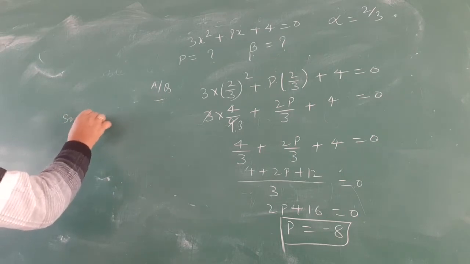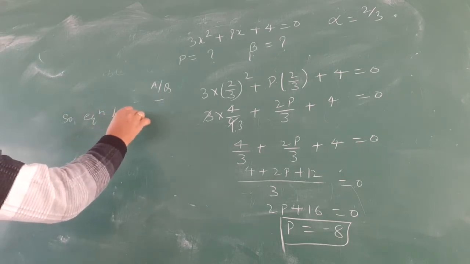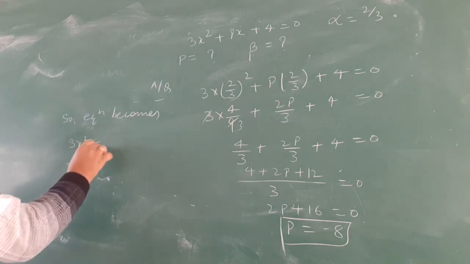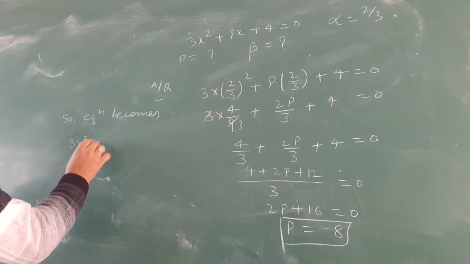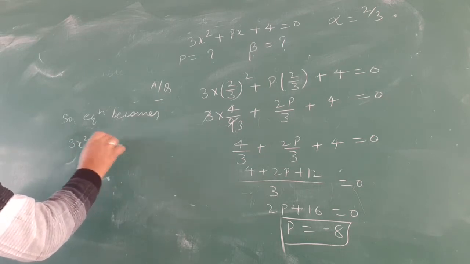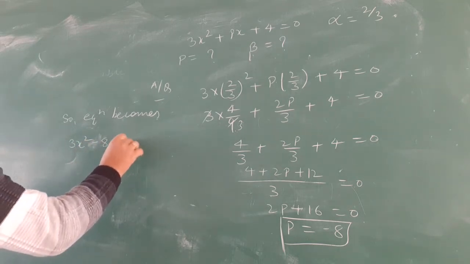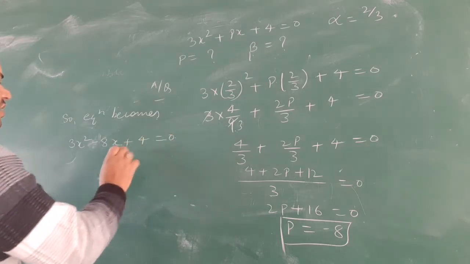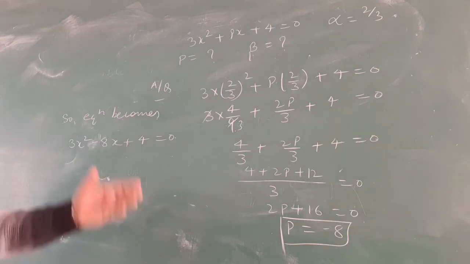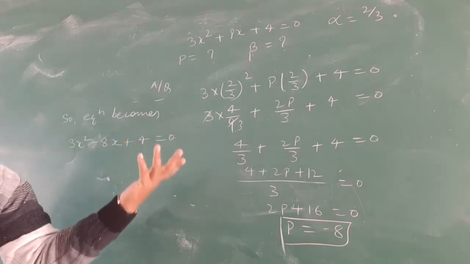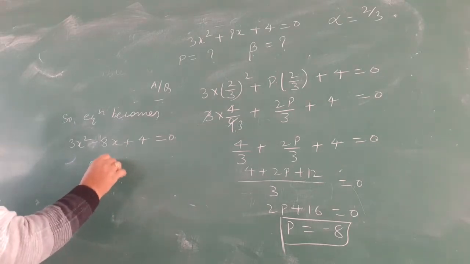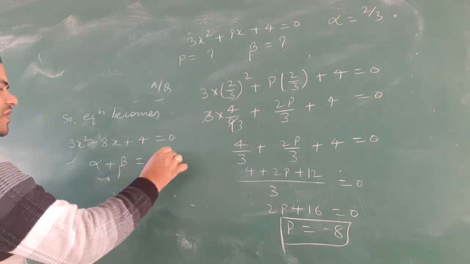What is the value of p? Minus 8. And then put the value of p in the above equation. So the equation becomes 3x square plus px, that is minus 8x, plus 4 is equal to 0. Now factorize it, you will get the value. Otherwise, alpha plus beta is minus b by a.